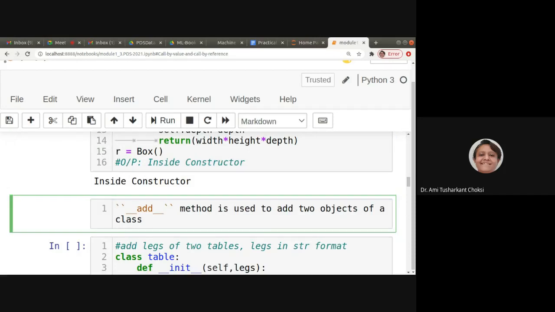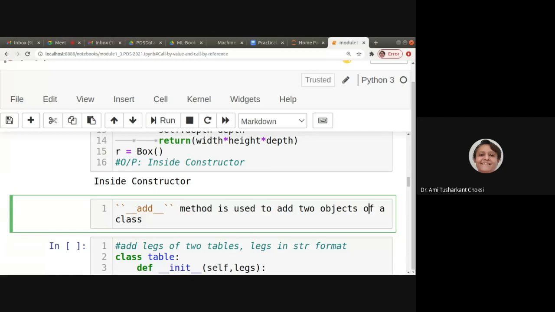Now, the __add__ method is used to add two objects of a class. One more special method: __init__ is the constructor. __del__ is the destructor.